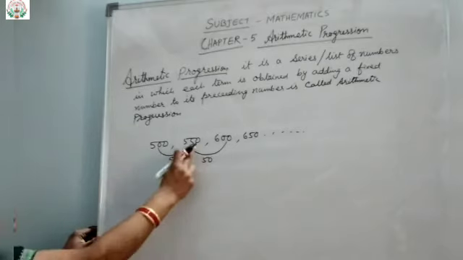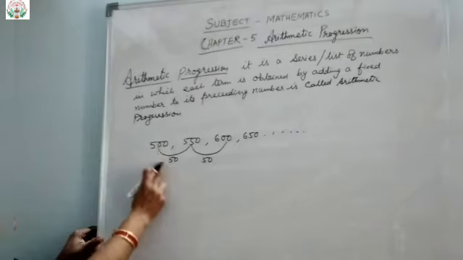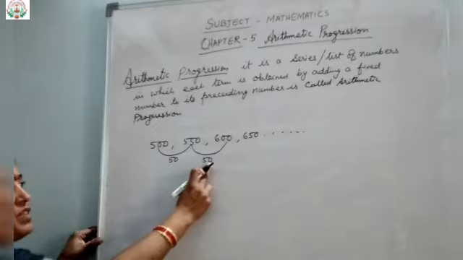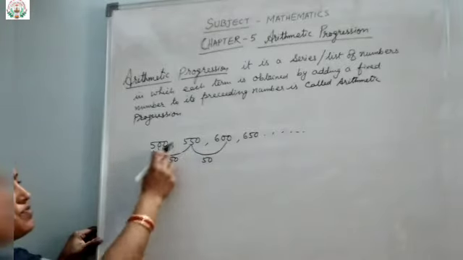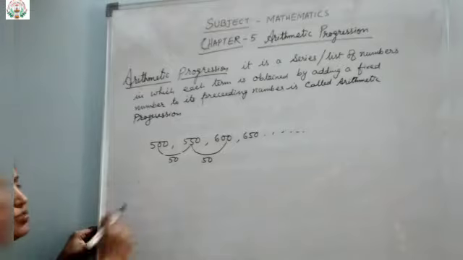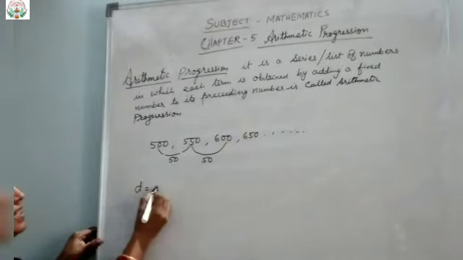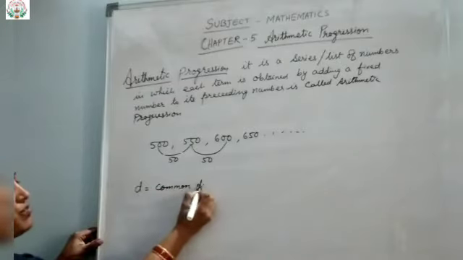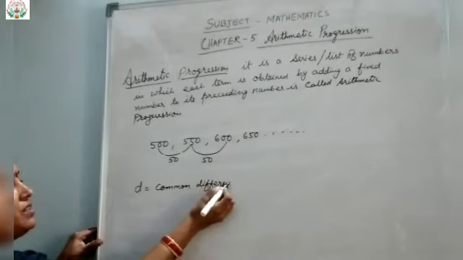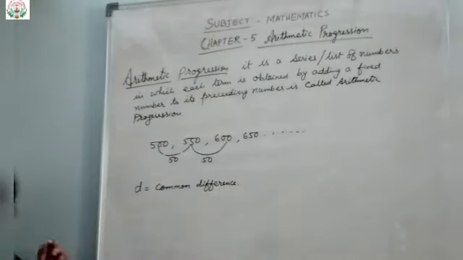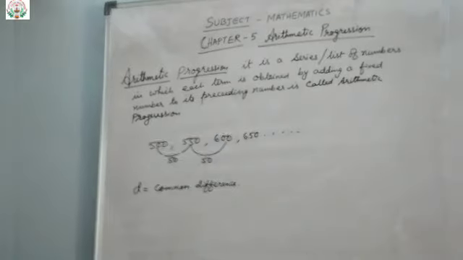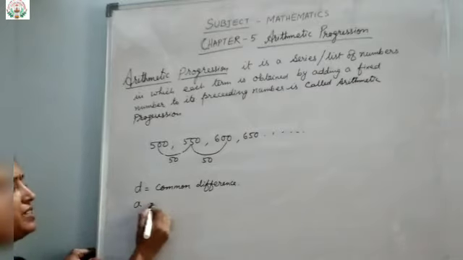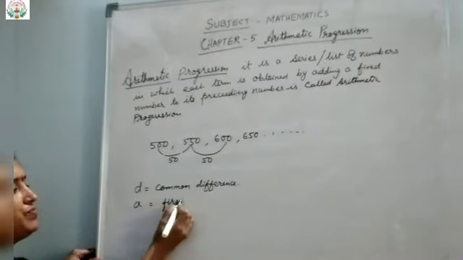To the preceding number 500, if I add 50, I will get 550. Again to 550, if I add 50, I will get 600. That means 50 is my fixed number. This fixed number is called D, that is the common difference. This common difference is the same between the numbers in the list of an arithmetic progression. Now in this, the first term A is called the first term.